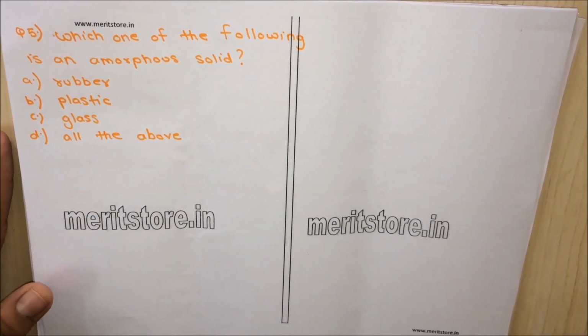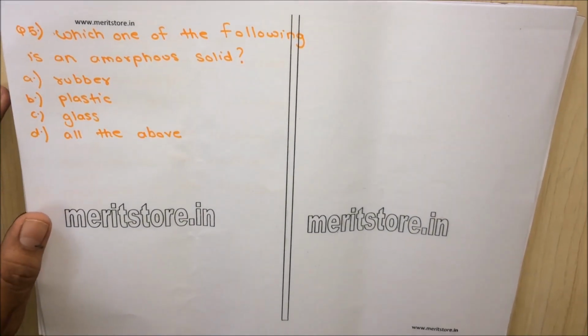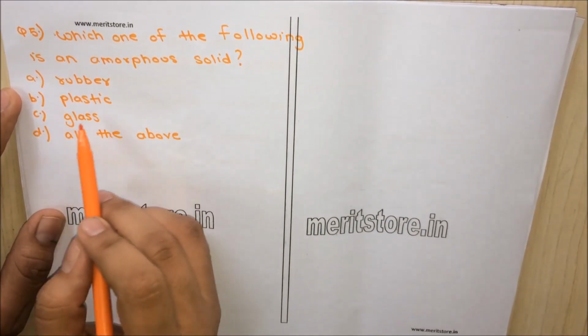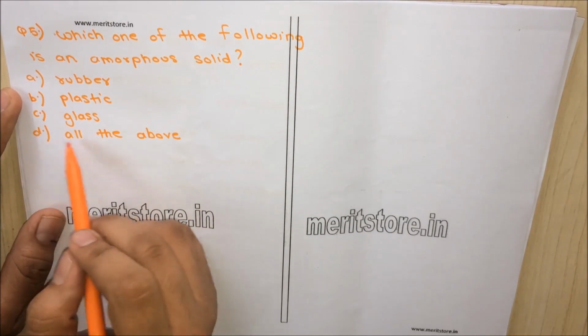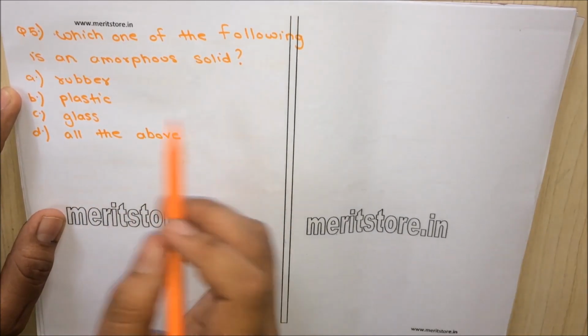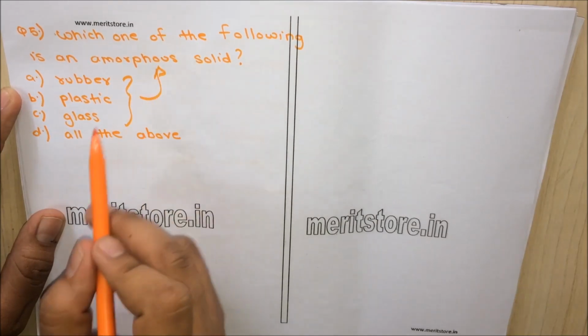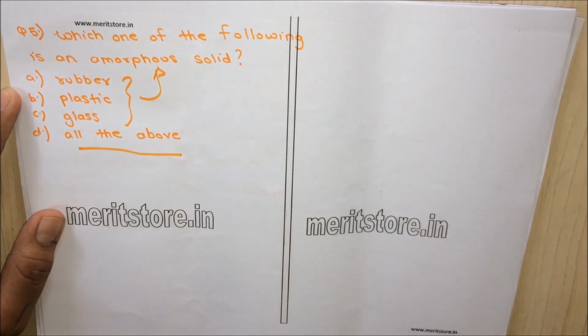Question 5. Which one of the following is an amorphous solid? Option A, rubber. Option B, plastic. Option C, glass. Option D, all of the above. So we know that rubber, plastic and glass are all amorphous solids. So option D, all of the above, is the correct answer.